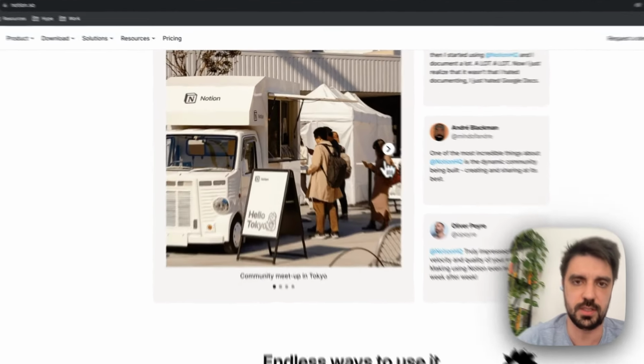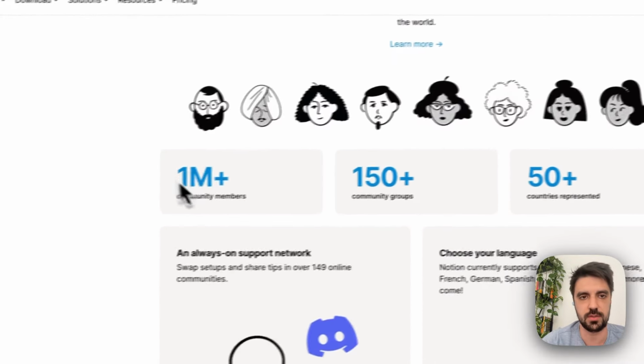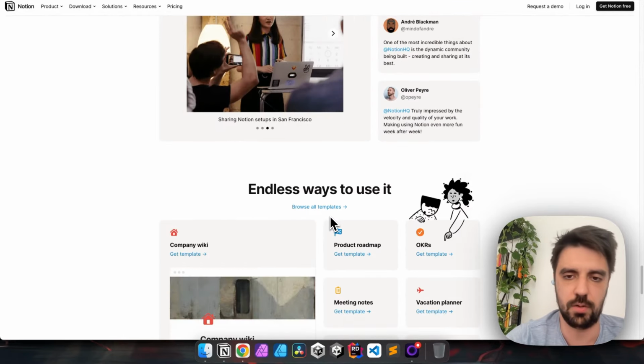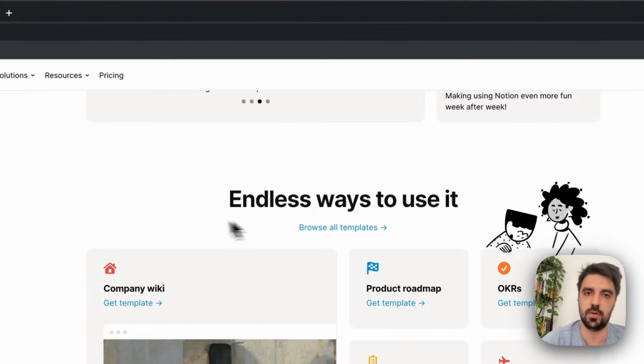Testimonials, nice. It's very on brand. This gray here and these blocks here are very in brand. So okay, endless ways to use it. Bold statement, I like it. Even though a little bit imprecise, it's somewhat original, like endless ways to use it. Browse all templates. Very nice, because people love templates.